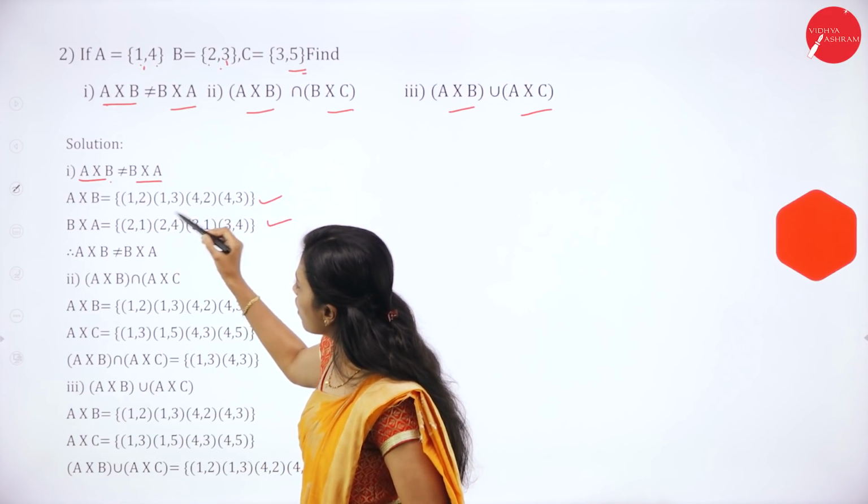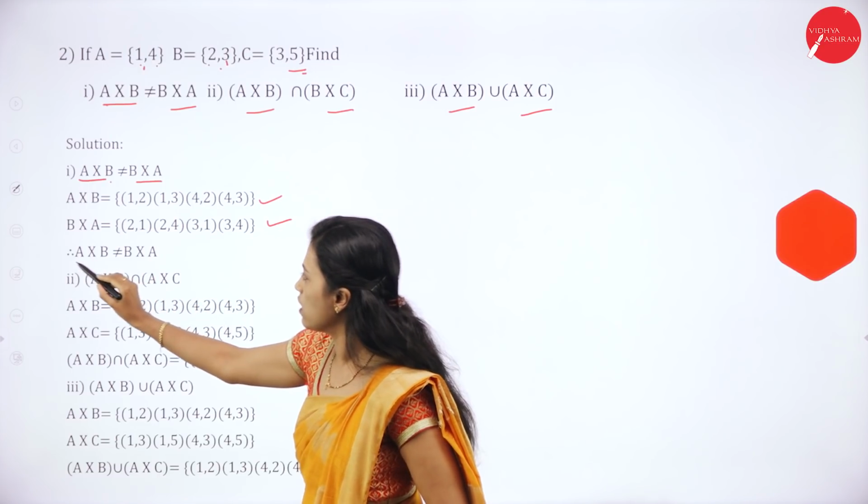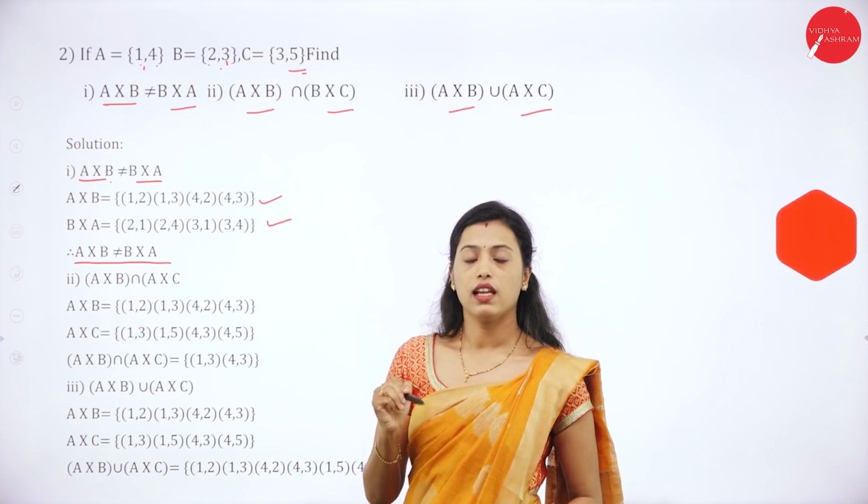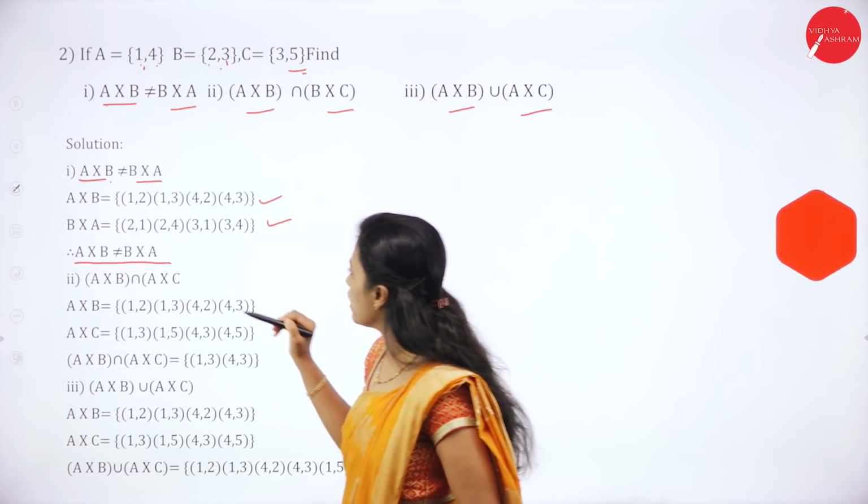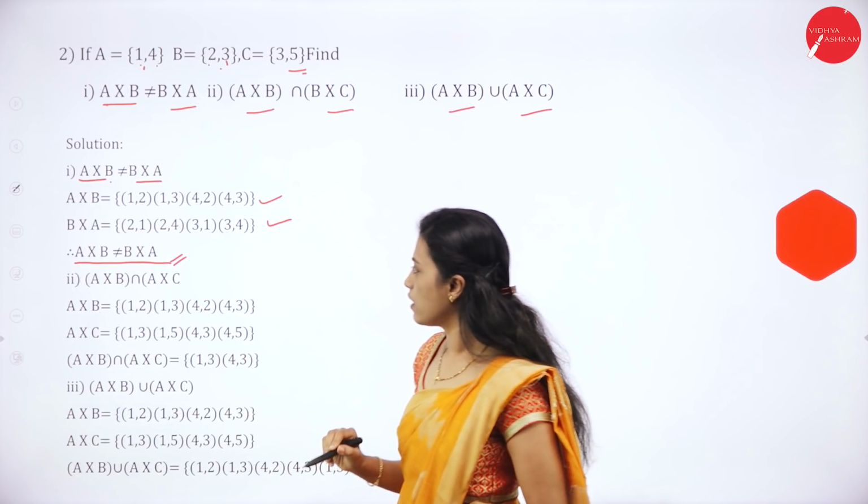Is it equal? No, it is not equal. Hence, A × B is not equal to B × A.